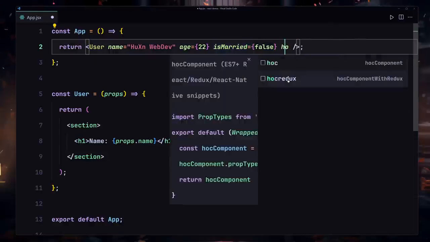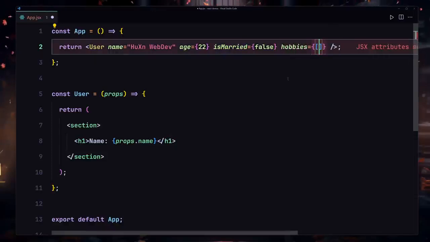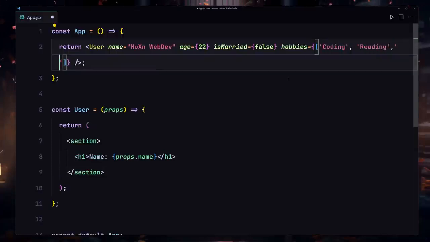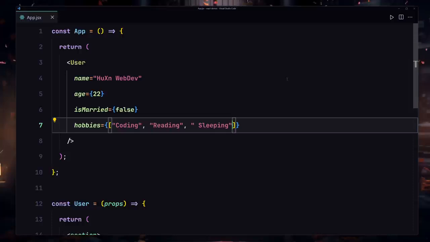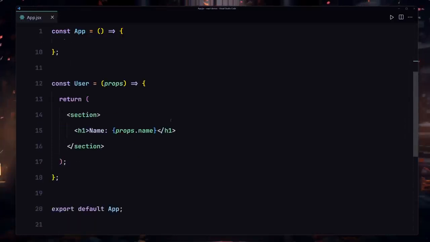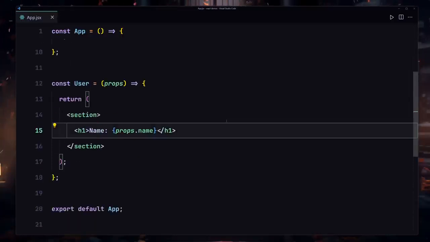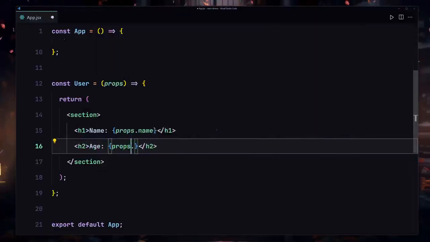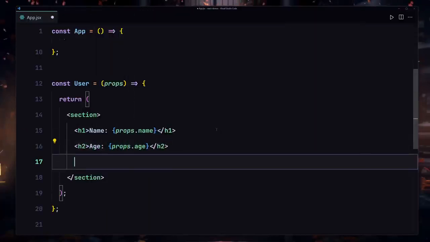We can also provide a list if you wanted to. So I'll just use hobbies, and I'm going to provide coding, reading, and also sleeping. If I save that, it's going to format it this way. So I'll just remove that from here, and now we have to access that right here. I'm going to provide my name and age, and I'm going to render my props.age right here. I'm going to also render my isMarried boolean flag.